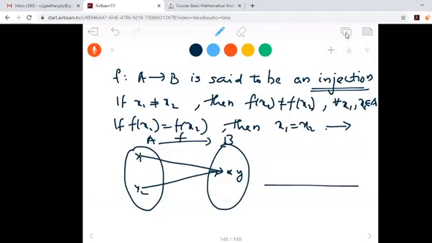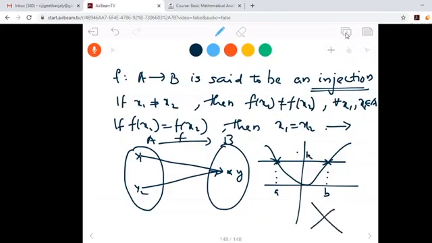Or graphically, suppose this is the graph of f of x. You draw a horizontal line at any point. It should not cross the graph at 2 points. This means if f of a and f of b are both same, say something k, this should not happen.